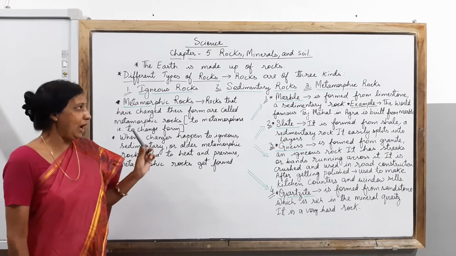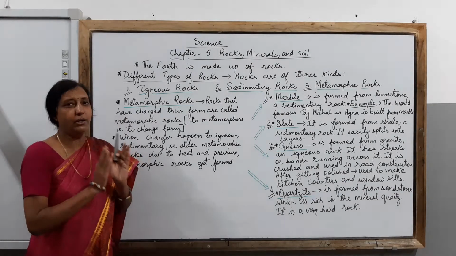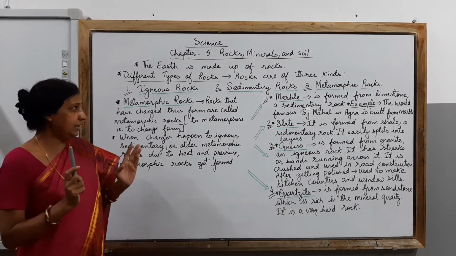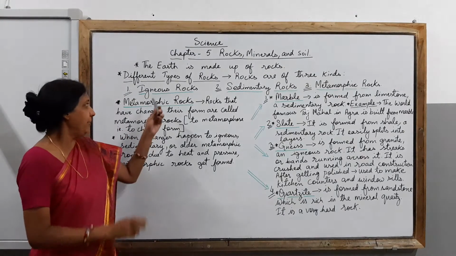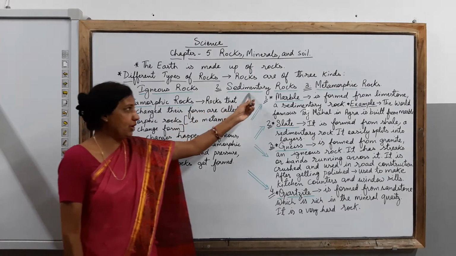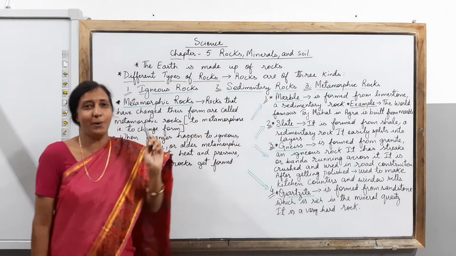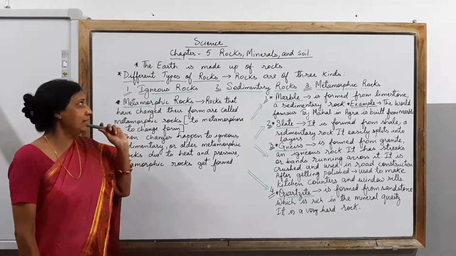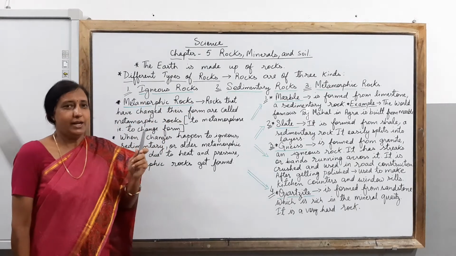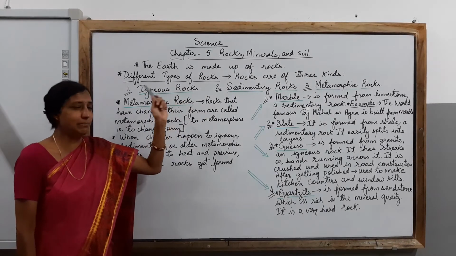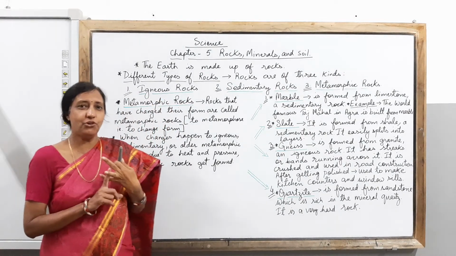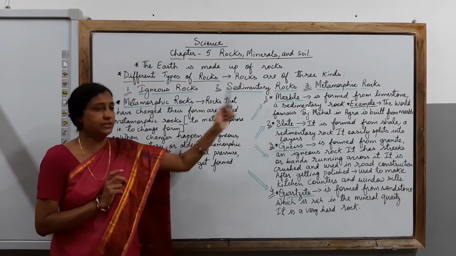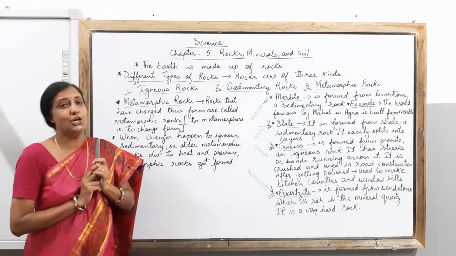Dear children, I hope you have come to know about the three kinds of rocks which we have learned in all my classes: the igneous rocks, the sedimentary rocks and the metamorphic rocks. One thing you should remember is that the earth is made up of rocks. The three kinds of rocks which we have discussed are igneous rocks, sedimentary rocks and metamorphic rocks. And lastly, we have covered the topic of the third kind, metamorphic rocks, in my class today.